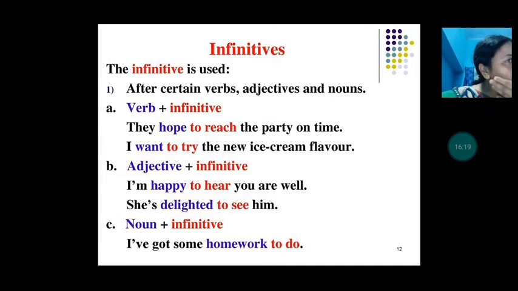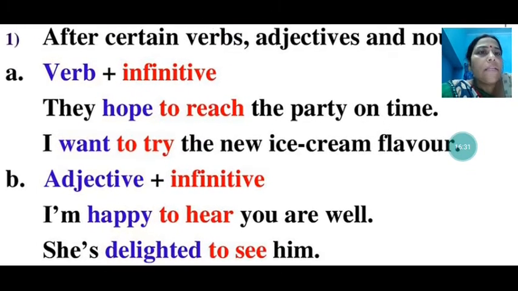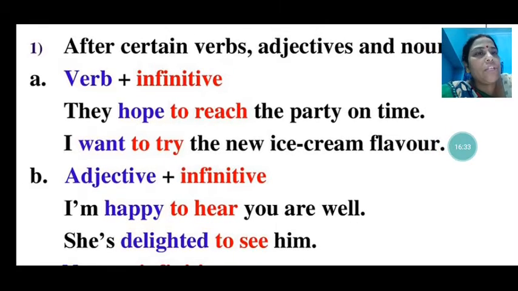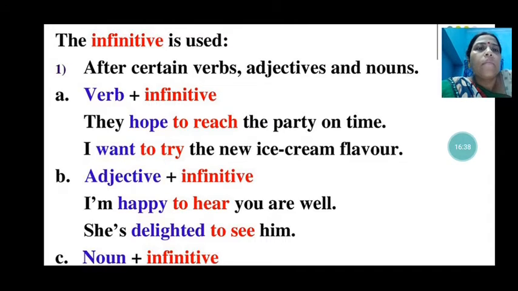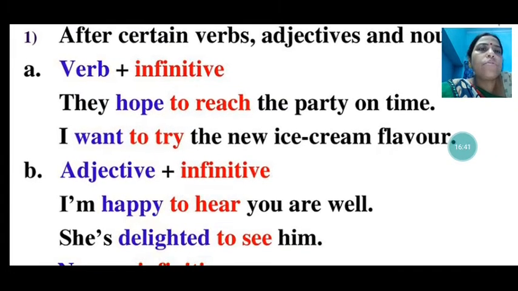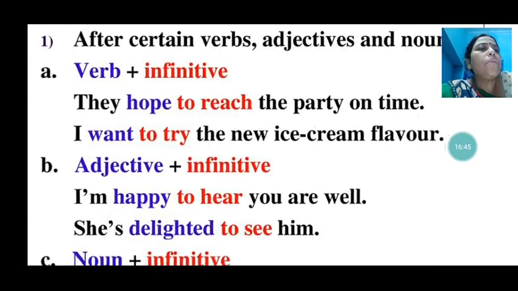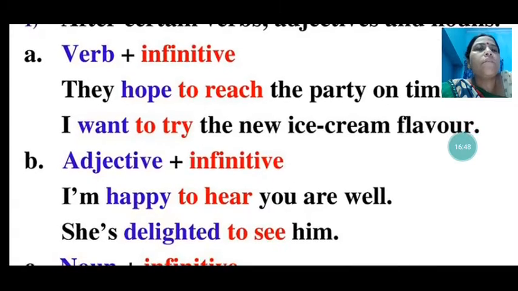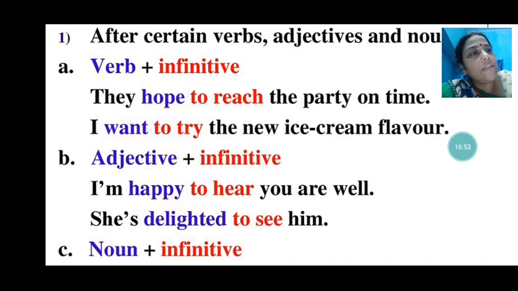The infinitive is used after certain verbs, adjectives, and nouns. Verb plus infinitive: they hope to reach the party on time. So here, the main verb is hope and the non-finite verb is to reach. So you will say that the infinitive is to reach. Now: I want to try the new ice cream flavor. So want is the verb and to try is the non-finite verb, and that is an infinitive.